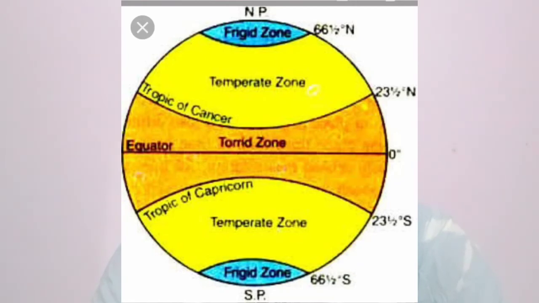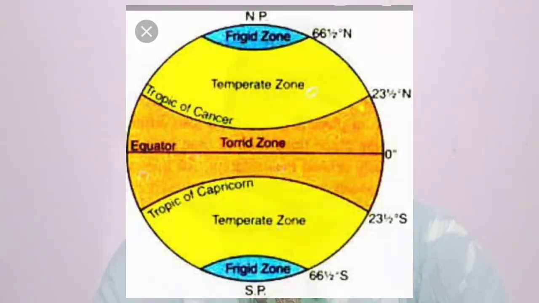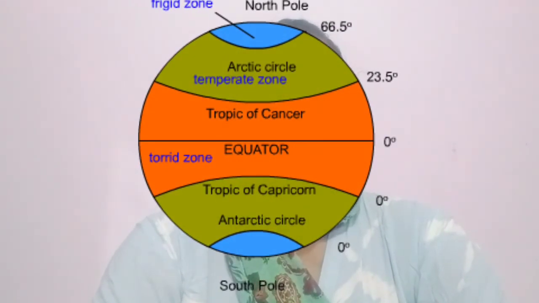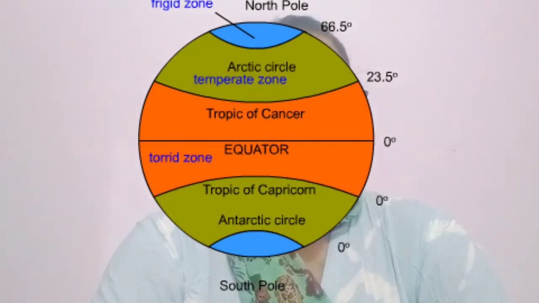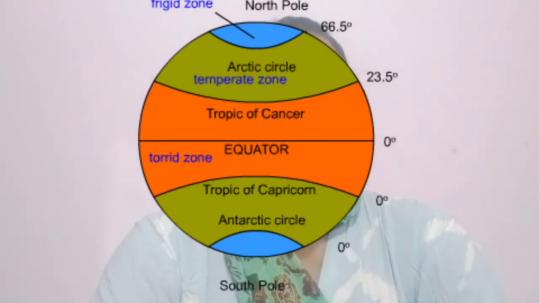How temperature is distributed throughout the earth you will understand by studying this diagram. You must know the important parallels and how sun rays are falling in torrid zone, temperate zone and frigid zone. On torrid zone, straight perpendicular sun rays are there occupying lesser area, hence this region is very hot.